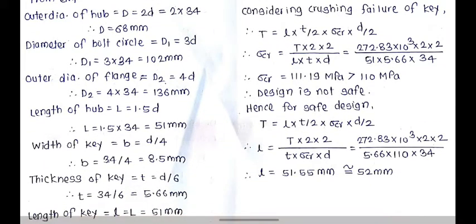So for a safe design, by using the same equation and putting the given value of crushing stress, that is 110 megapascal, you can calculate the length. For that value of crushing stress, your length will be 51.55, that is approximately equal to 52. So instead of taking the length as 51 mm, the length shall be 52 mm. And for that 52 mm your key is also safe in crushing.